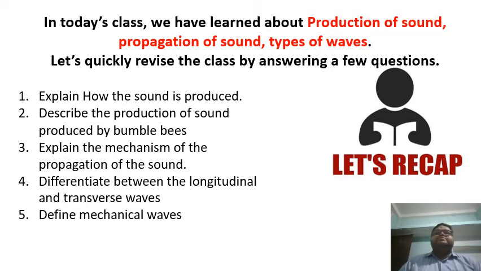Okay, students? Right. So let's describe the production of sound by the bumblebees. The bumblebees have wings, and they flap those wings as fast as possible to keep them in flight. So due to the rapid to and fro movement of their wings, a vibration is created, and that vibration makes us hear the sound. Okay, students?